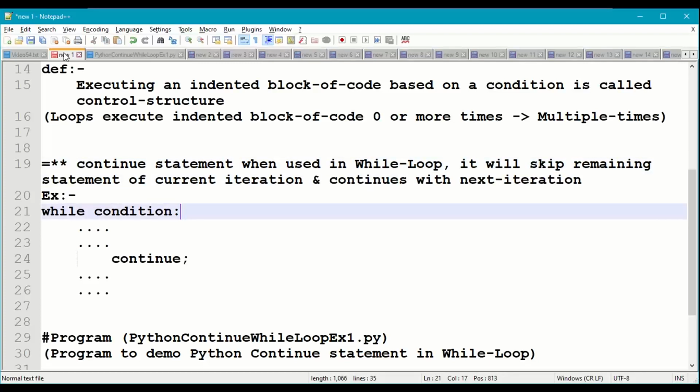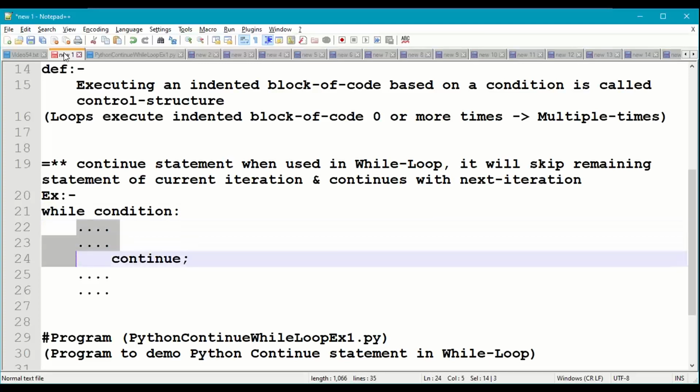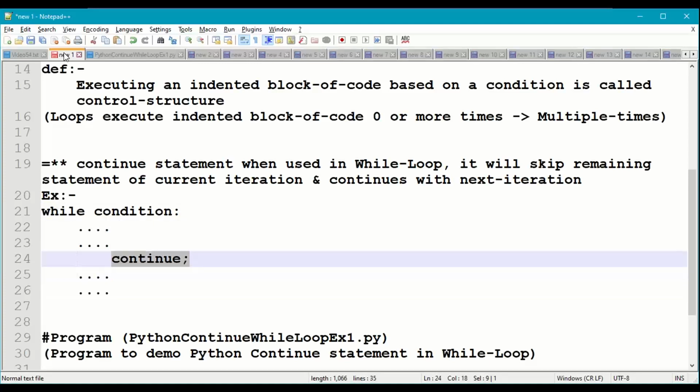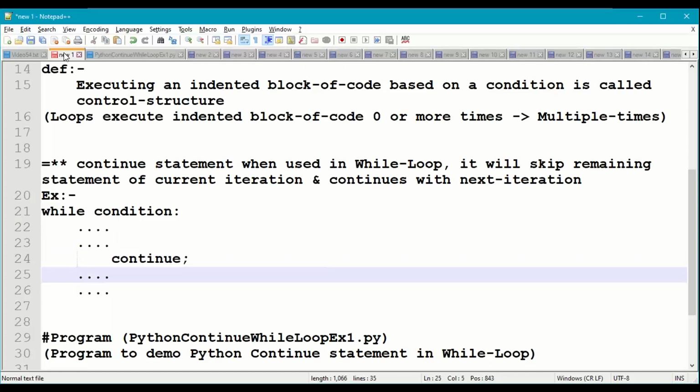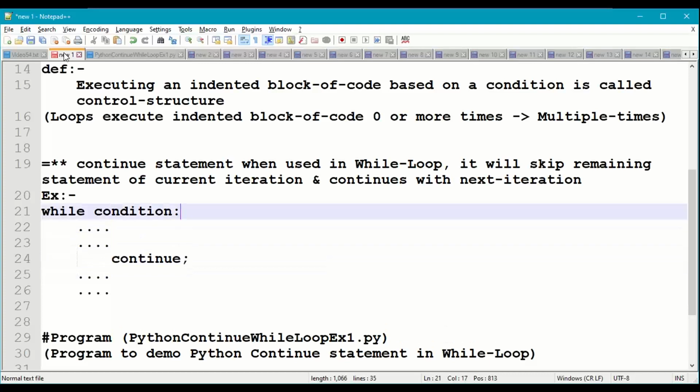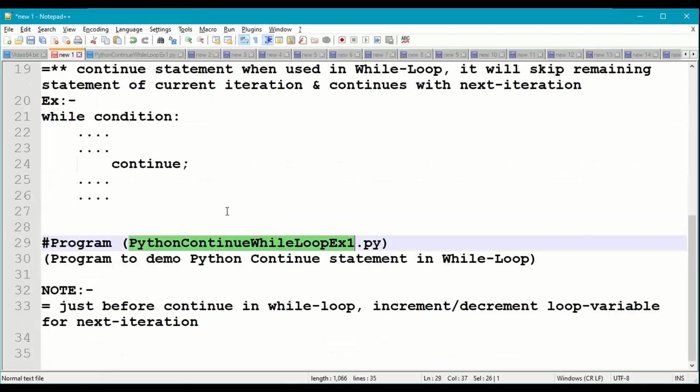For example, we take a while loop with a condition with indented block of code. Whenever we use continue for the current iteration, it will skip the remaining statements and continue with next iteration, next condition checking. So let us try to demonstrate this with a small program.